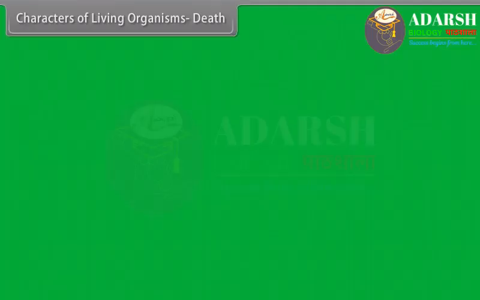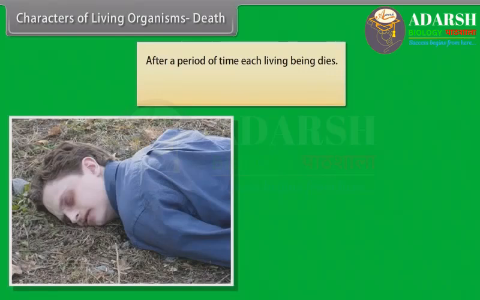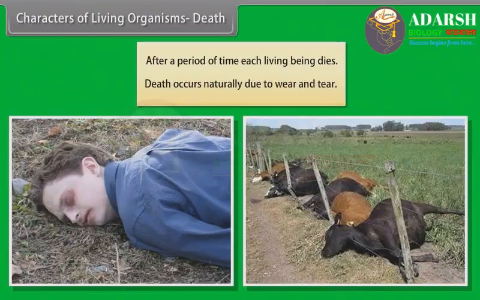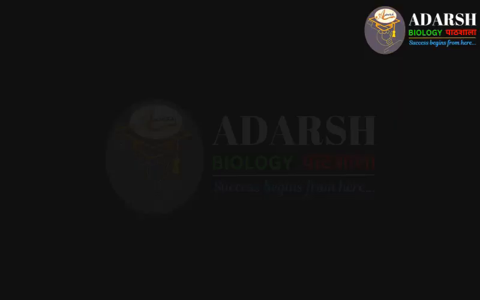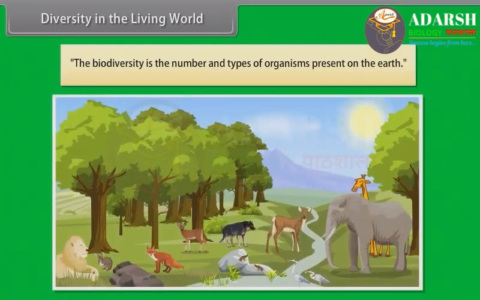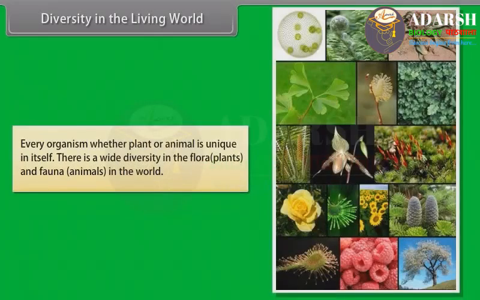Characters of living organisms. Death. After a period of time, each living being dies. Death occurs naturally due to wear and tear. Diversity in the living world. Biodiversity is the number and types of organisms present on the earth. Every organism, whether plant or animal, is unique in itself. There is a wide diversity in the flora, plants, and fauna, animals in the world.